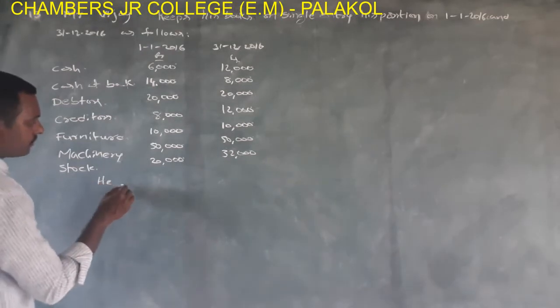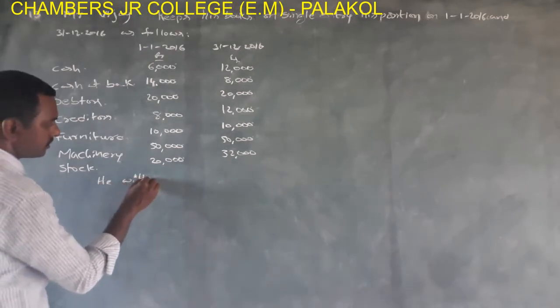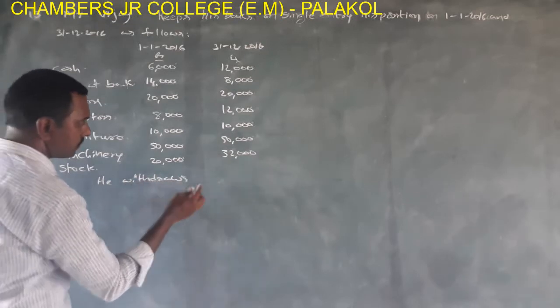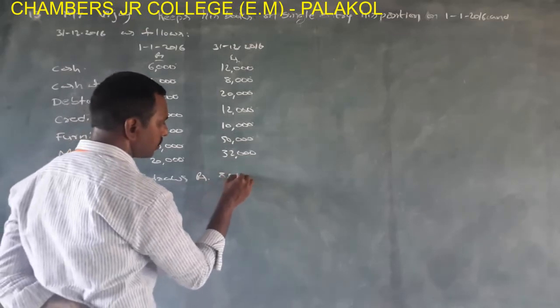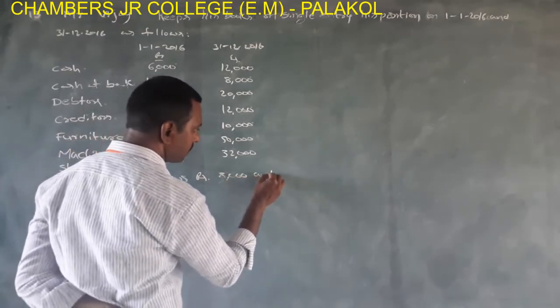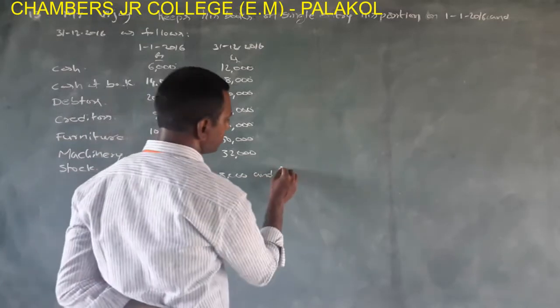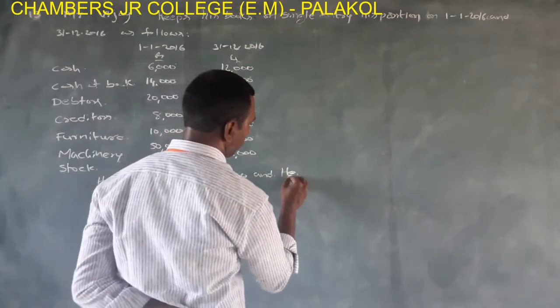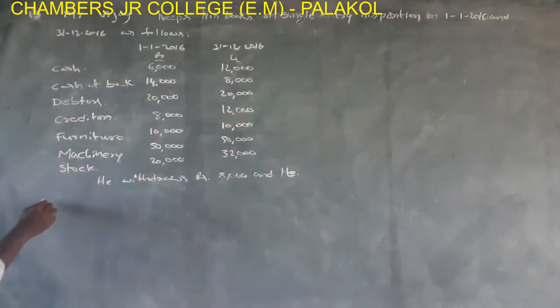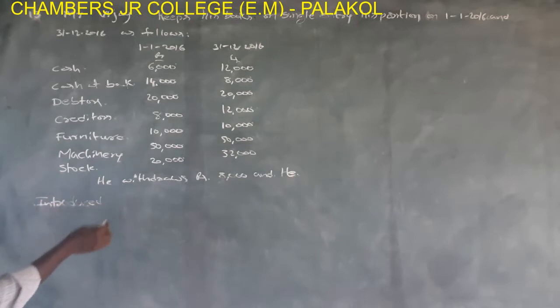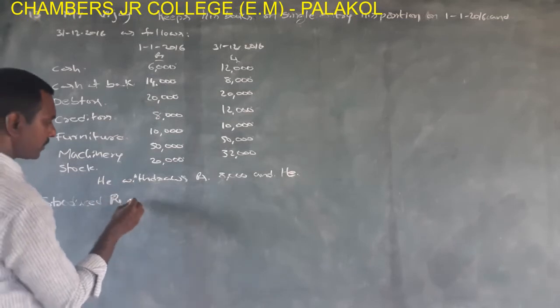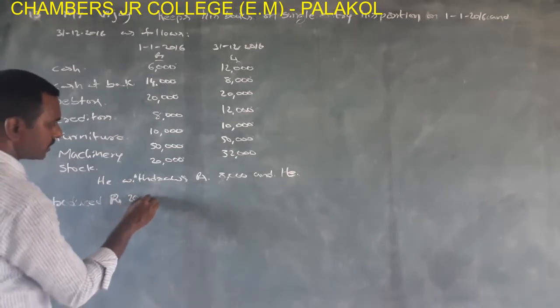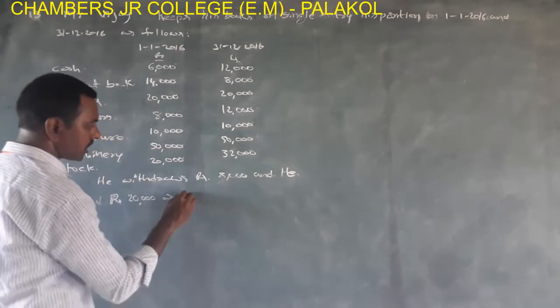He withdrew rupees 8,000 and he introduced rupees 20,000 as further capital.